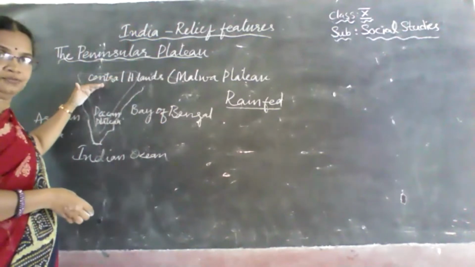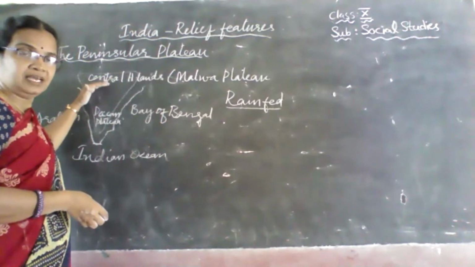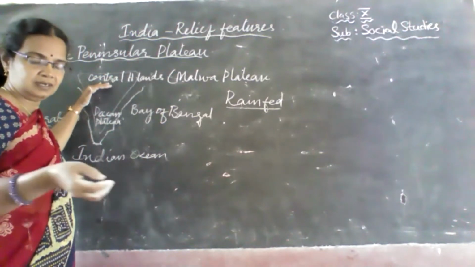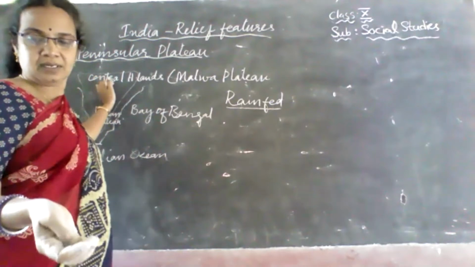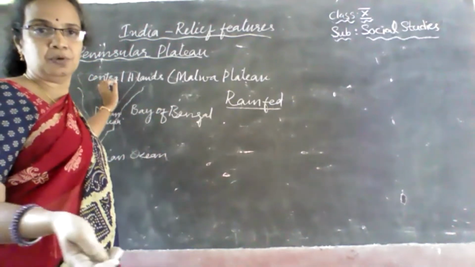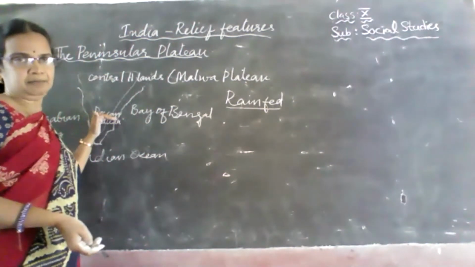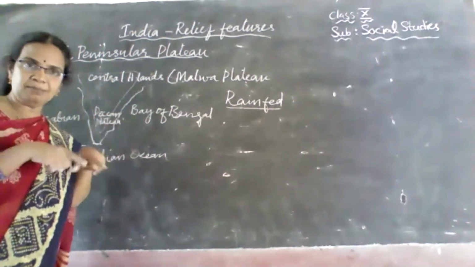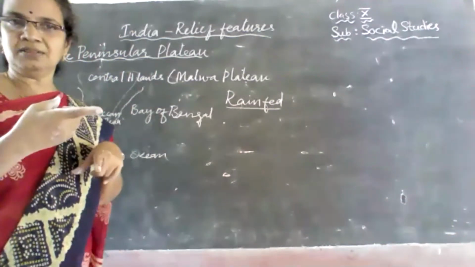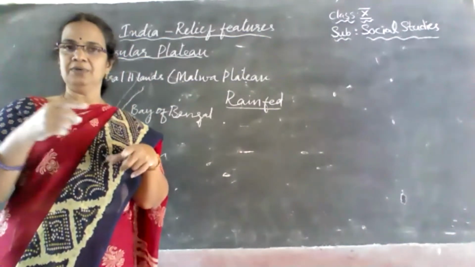And to the south of Narmada River, that is where we have the Satpura Mountains. From Satpuras down, it is the Deccan Plateau. So the boundaries of the Deccan Plateau are Satpura in the north, and eastern and western Ghats towards the east and west.